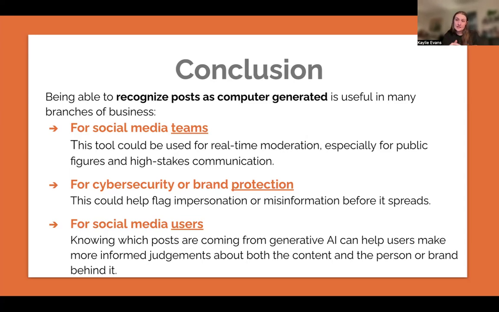Which kind of bleeds into the second thing, cybersecurity or brand protection. So that is cybersecurity. Are we getting misinformation from bots that are posting that we think are genuine people? Also, brand protection. An instance of this would be what's happening right now with Duolingo. Duolingo's getting a lot of hate because they have turned over a lot of their processes to AI, and now users are interacting with AI a lot more.